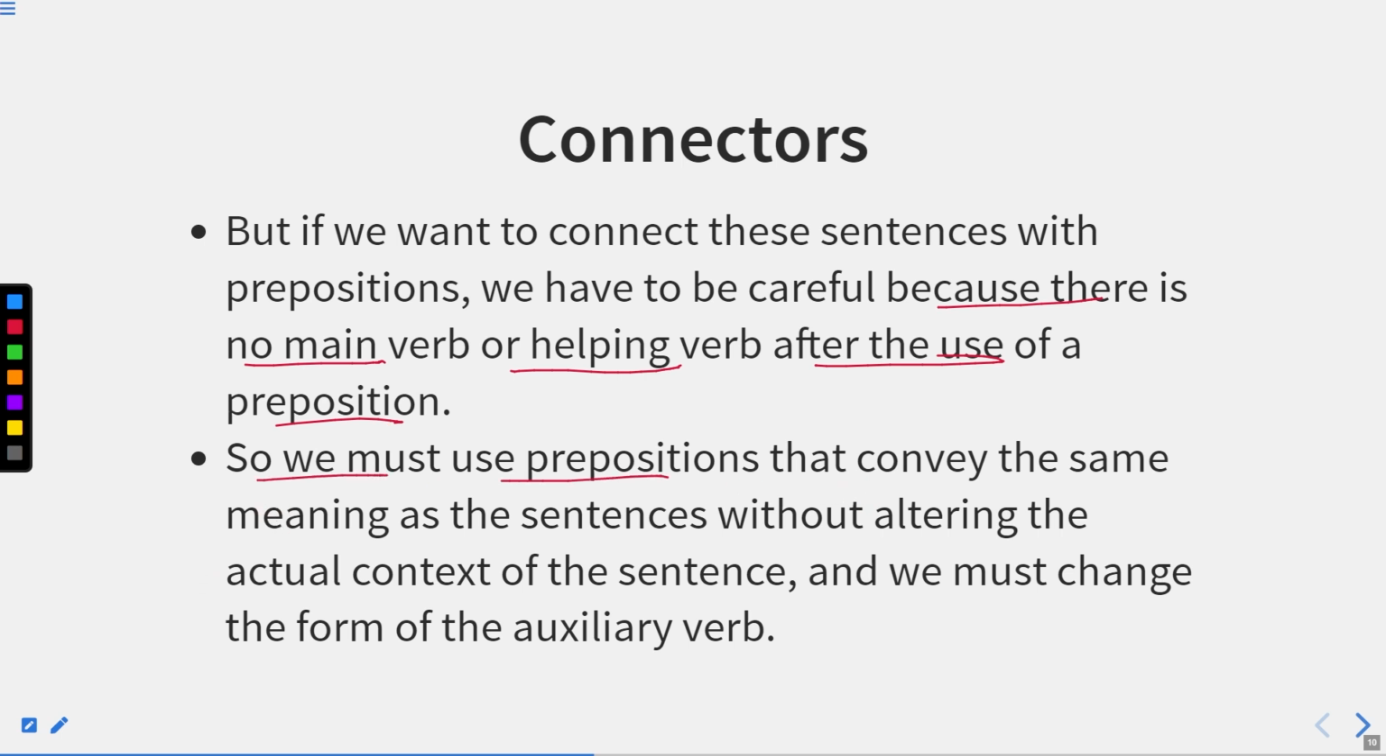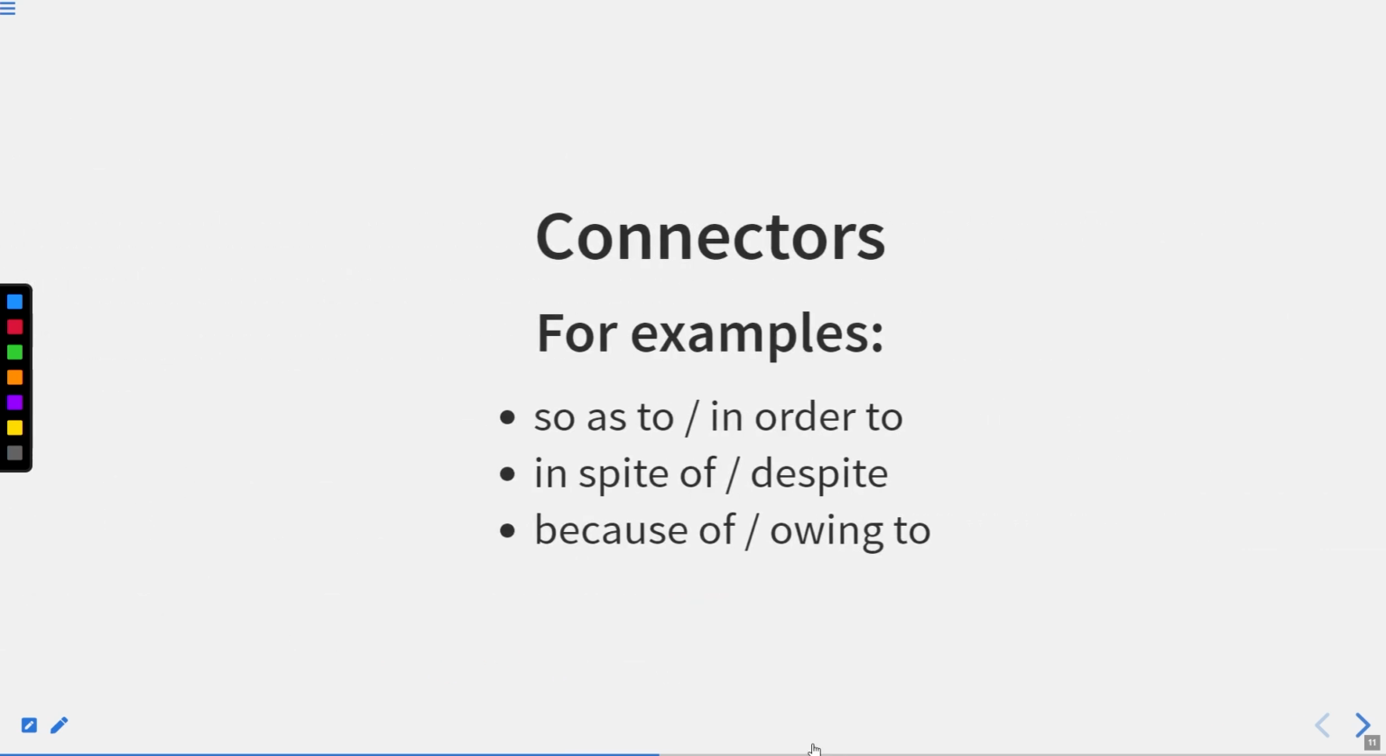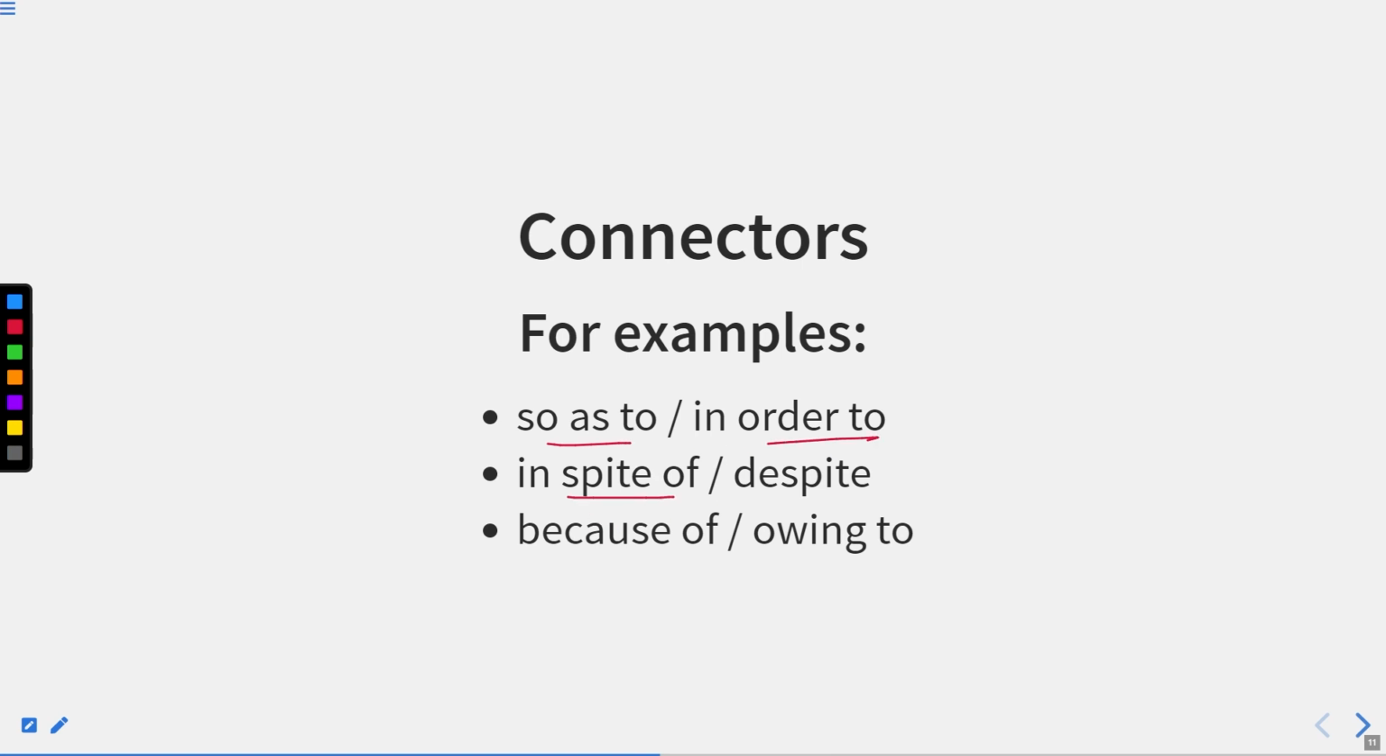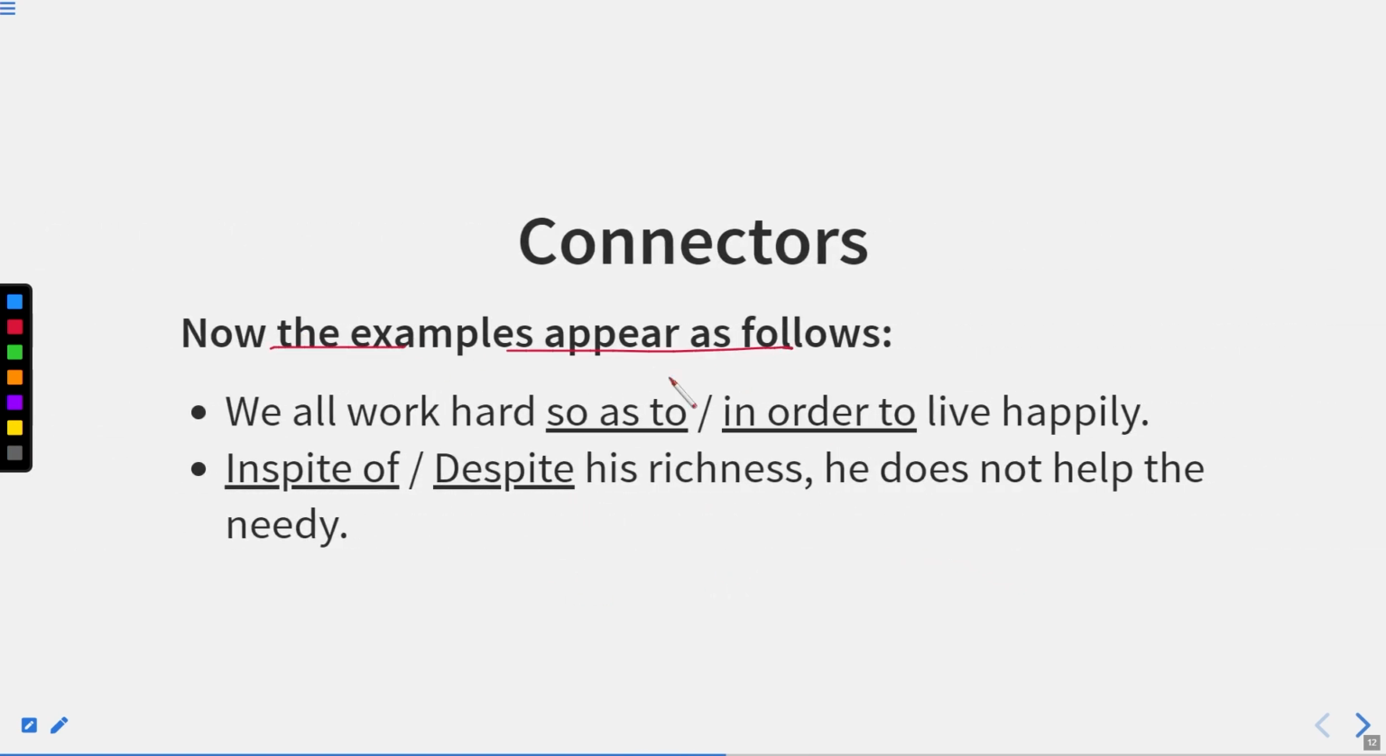So we must use prepositions that convey the same meaning as the sentences without altering the actual context of the sentence, and we must change the form of the auxiliary verb. For example, so as to, in order to, in spite of, despite, because of, or owing to. Now the examples appear as follows.